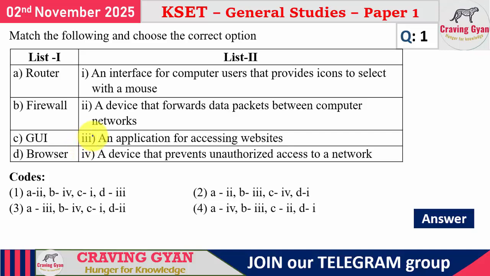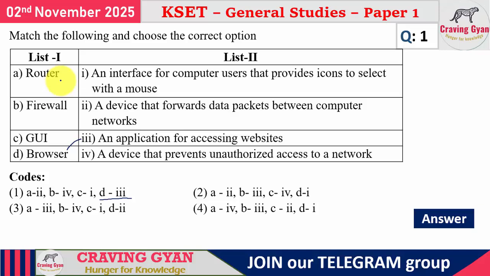See, if you want to search anything, you make use of Google Chrome or Mozilla Firefox or Microsoft Edge. So these are all browsers. A browser is the one which is used for accessing websites. In order to launch websites, you make use of a browser, right? So for D it will be 3. Straight away you are getting the answer, right?